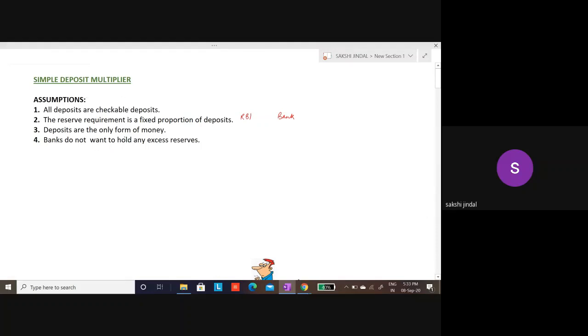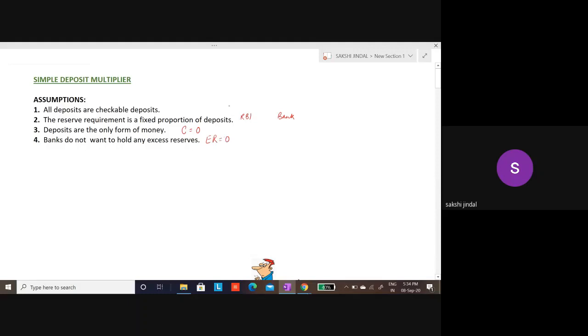Deposits are the only form of money. We are not considering that cash is any possibility here, so people are not keeping cash. So we are assuming that currency holding with the public is zero. Banks do not want to hold any excess reserves. That means excess reserves are equal to zero.